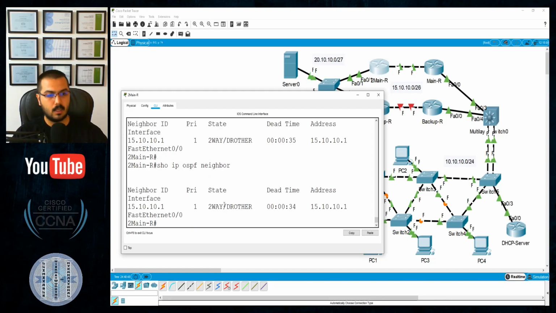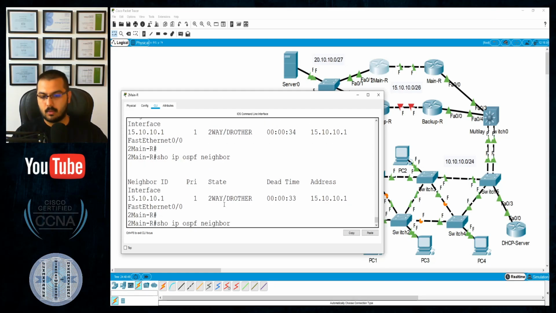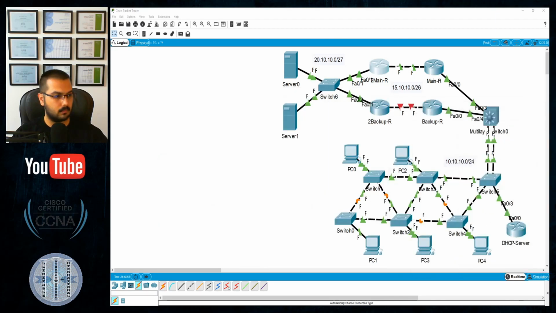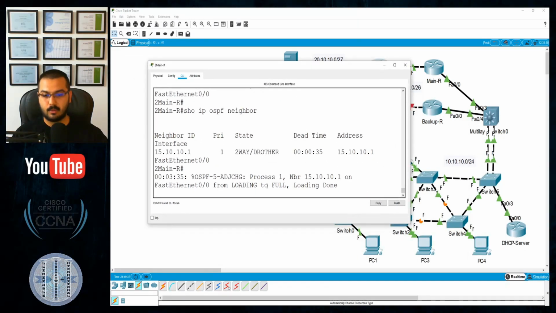OSPF is very slow, and Packet Tracer is even slower. I can do fast forwarding. Please, please, please. I will be a very annoying person. Do that, please. No, I will do fast forwarding. And twice. Okay. And you can see by fast forwarding you receive the full.